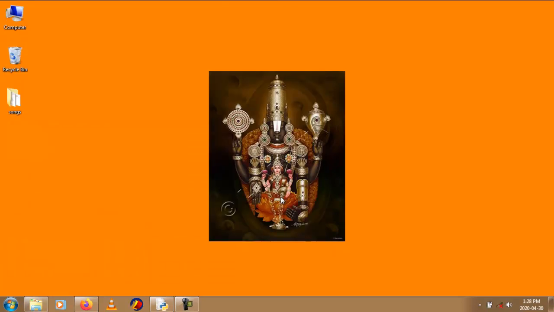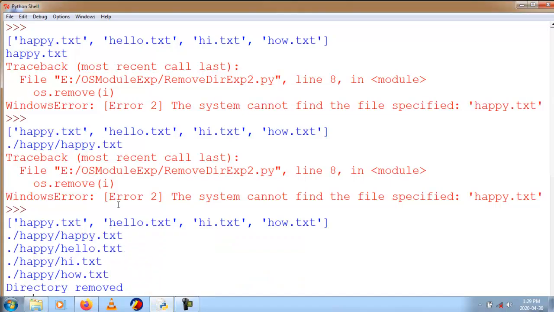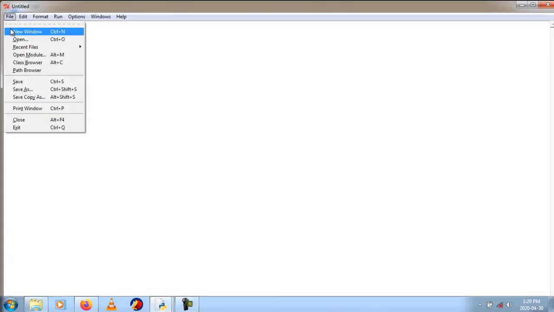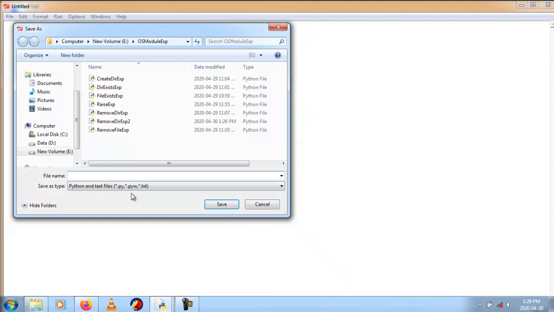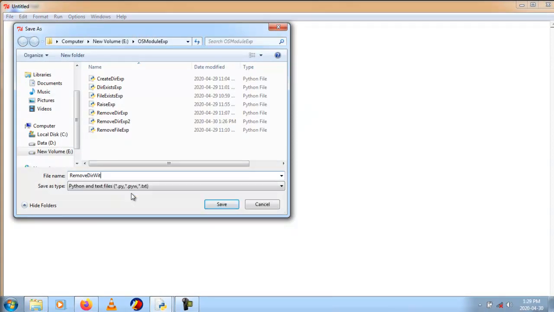Now we'll see an example of how to remove a directory if the directory contains files. Clear? So first we'll go to a new Python program. Here I have a new Python program, and I will save this program as remove directory with files example.py.